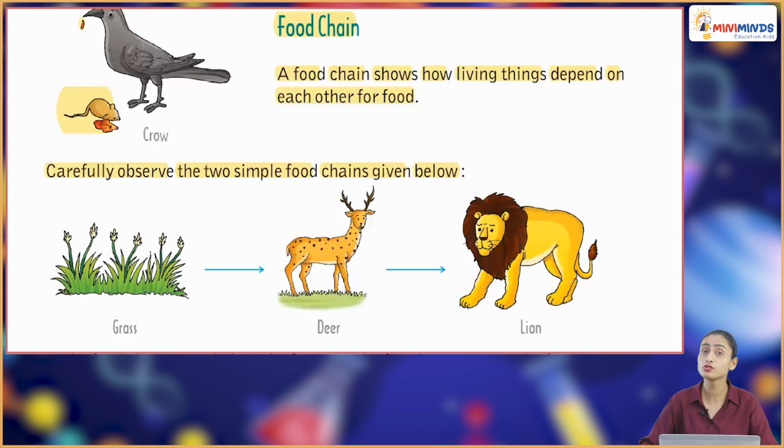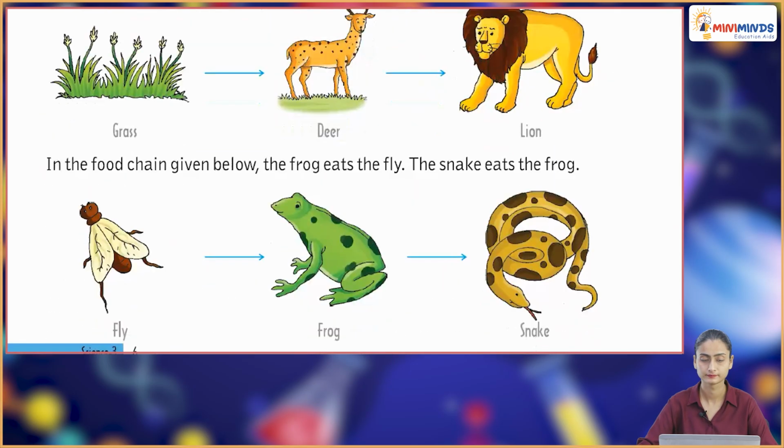So carefully observe the two simple food chains given below. Let's see. So grass. Grass is eaten by deer, and then deer in turn is eaten by lion. This is the food chain.